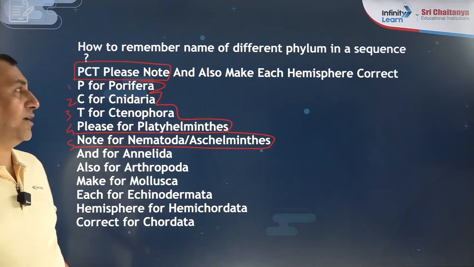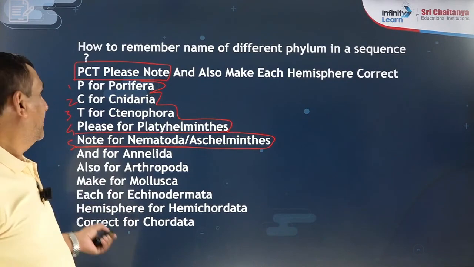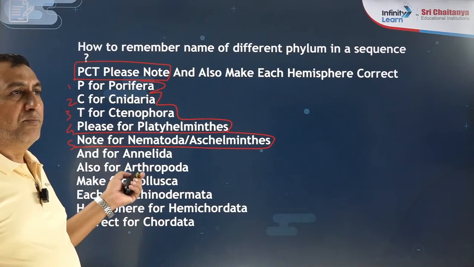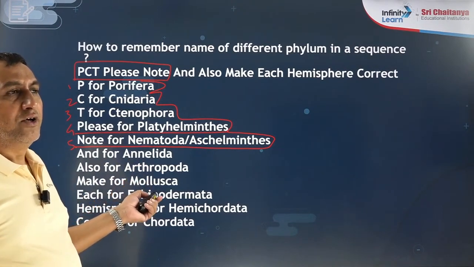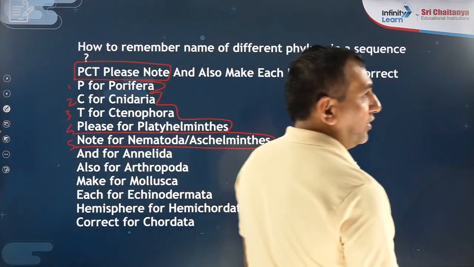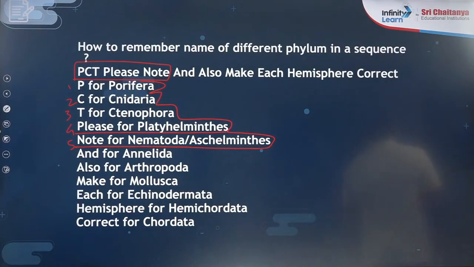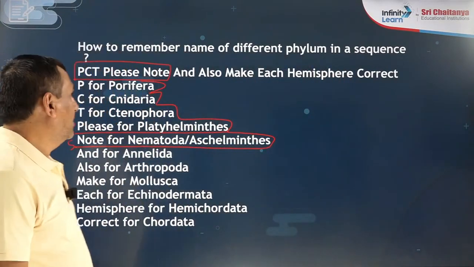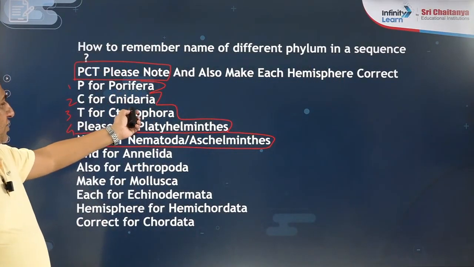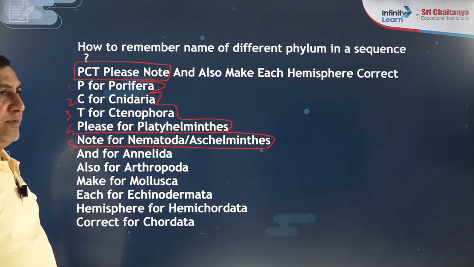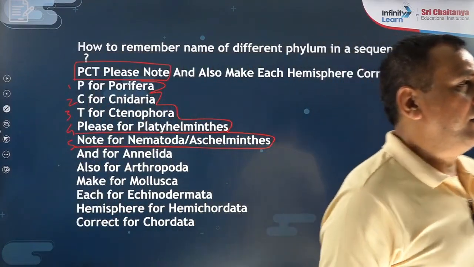What is the sequence of the names of the first 5 phyla? That is Porifera, Cnidaria, Ctenophora, Platyhelminthes, Aschelminthes. You can remember it like this, PCT. So P for Porifera, C for Cnidaria, T for Ctenophora, P for Platyhelminthes, and N again for Nematoda.